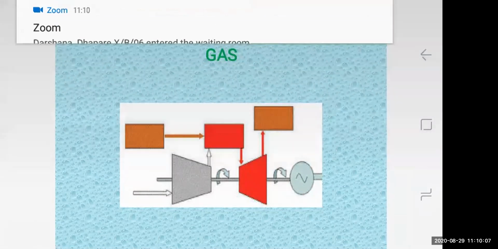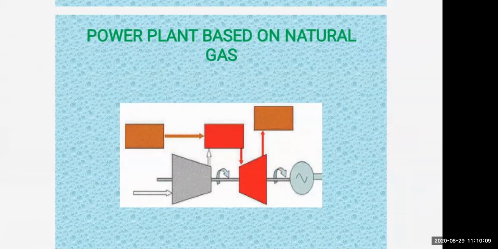A flow chart is shown on page number 52. I want you all to refer to that diagram 5.12 to see how the arrangement is done. There are three main sections in this type of plant. What we have to do is supply pressurized air into the combustion chamber.